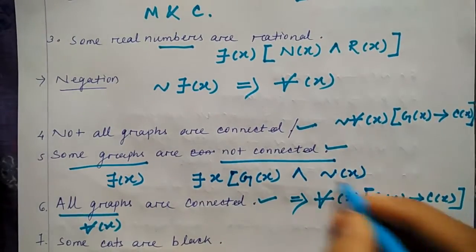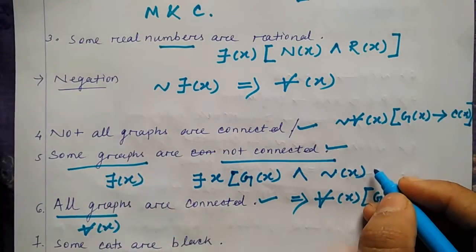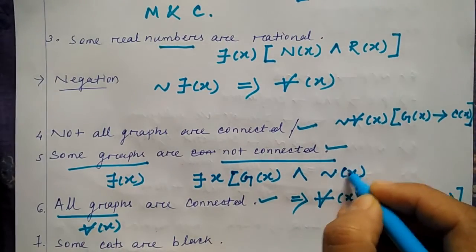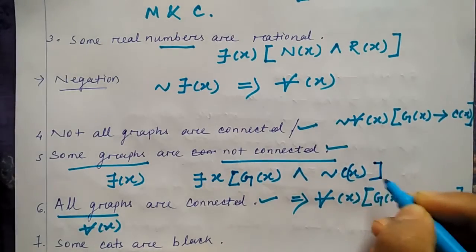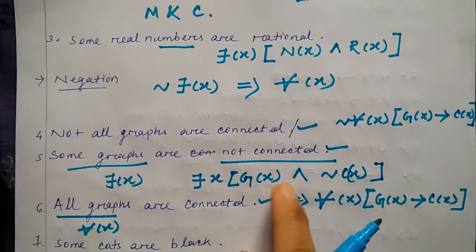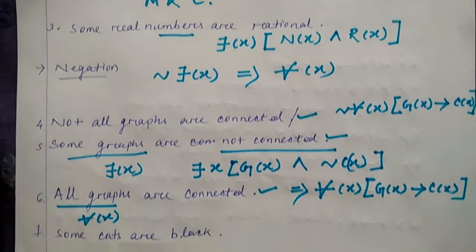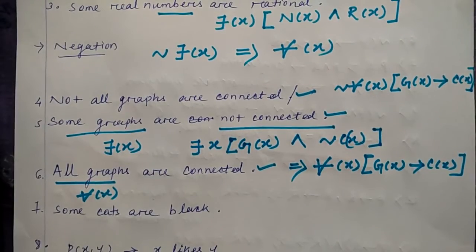So not connected means negation of c of x, because x we have taken as this one, and c of x is for connected, so it will be negation of c of x, and this one is for graphs which are not connected. So you don't get confused with the writing.